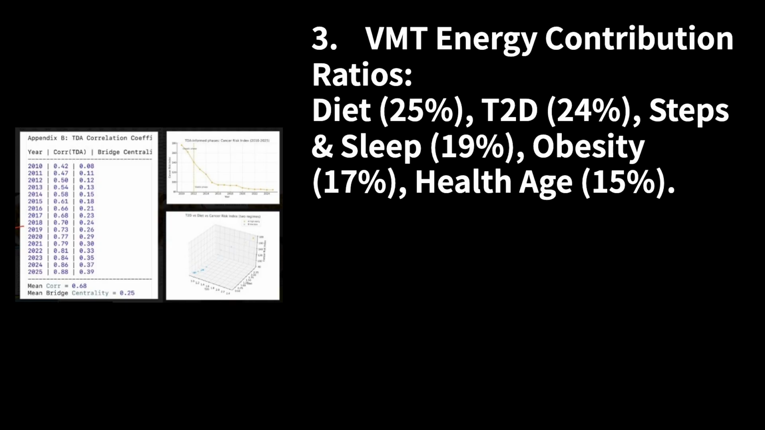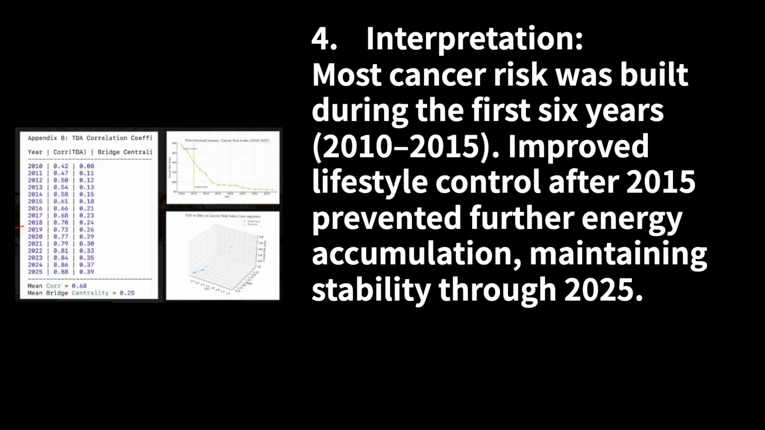3. VMT energy contribution ratios. Diet, 25%, T2D, 24%, steps and sleep, 19%, obesity, 17%, health age, 15%. 4. Interpretation. Most cancer risk was built during the first 6 years, from 2010 to 2015. Improved lifestyle control after 2015 prevented further energy accumulation, maintaining stability through 2025.